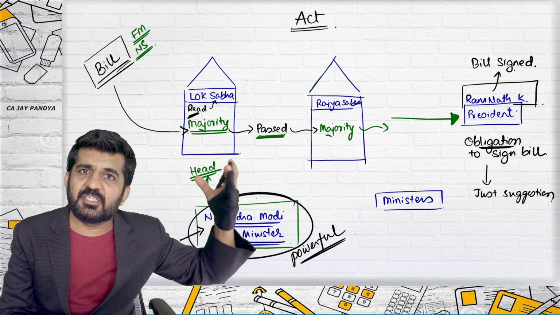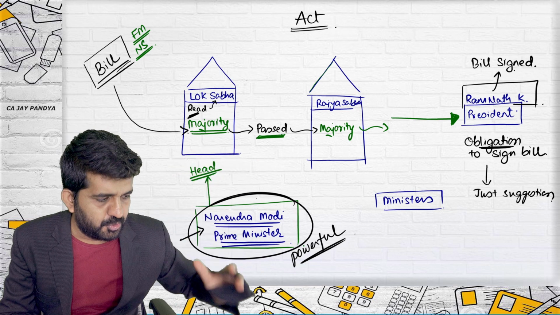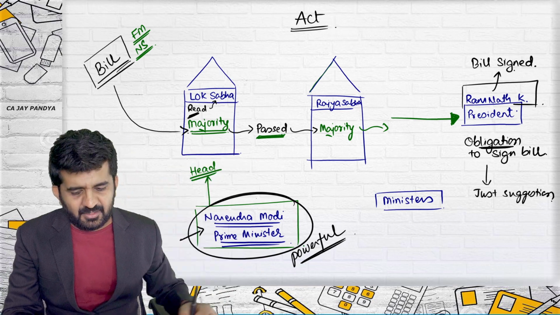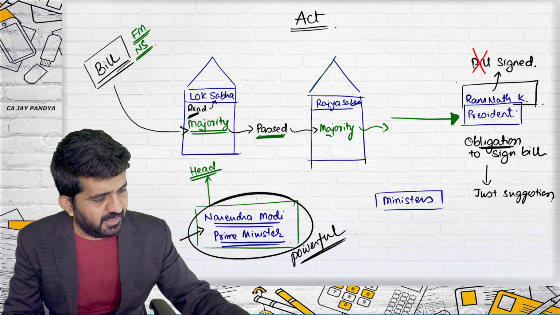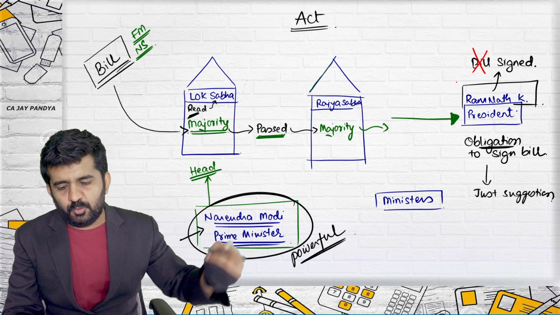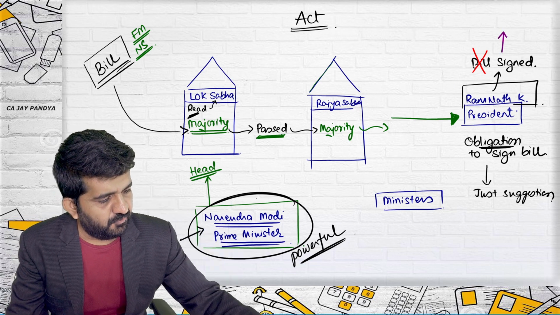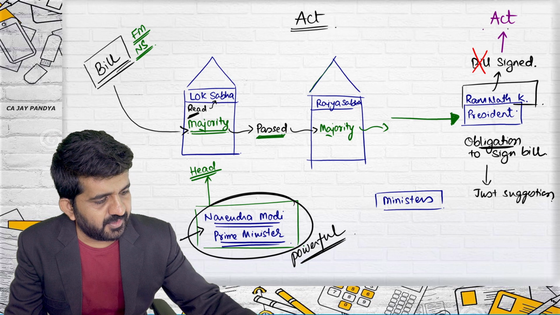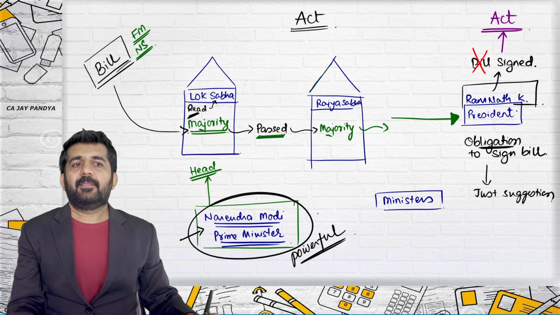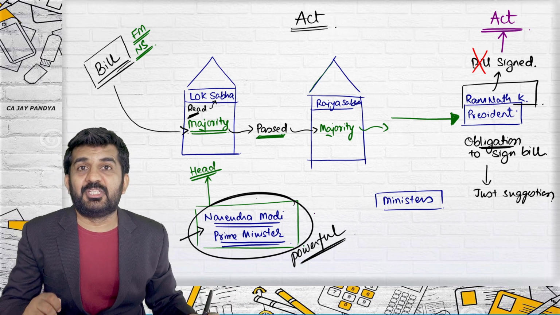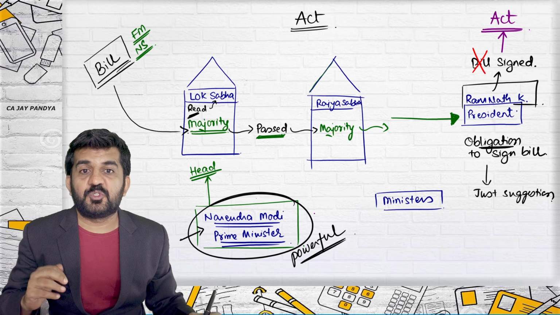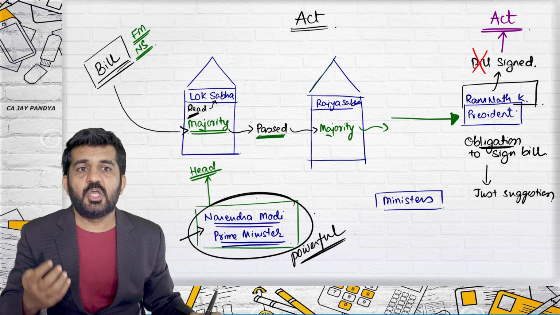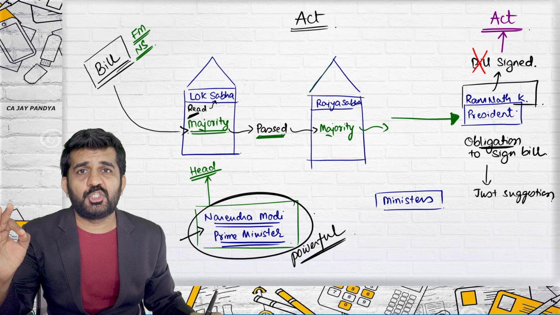So whenever it is signed by the president and given in newspaper, the bill will no longer remain a bill. Now the bill's name is converted into act. Alright, so this is how an act is made. If someone asks you from now onwards, what is an act? This should be your answer.